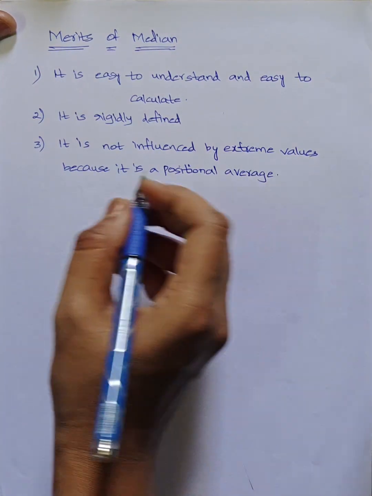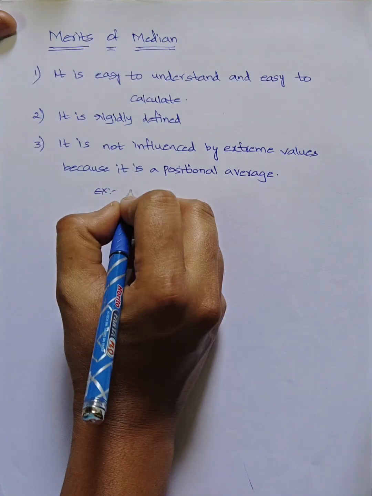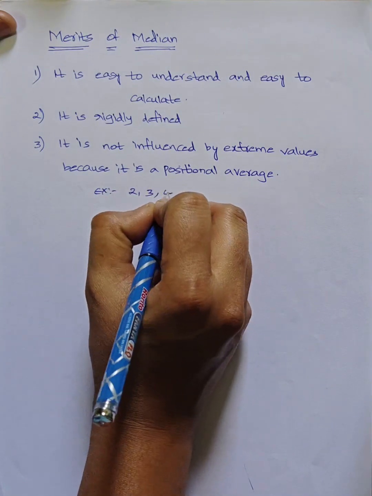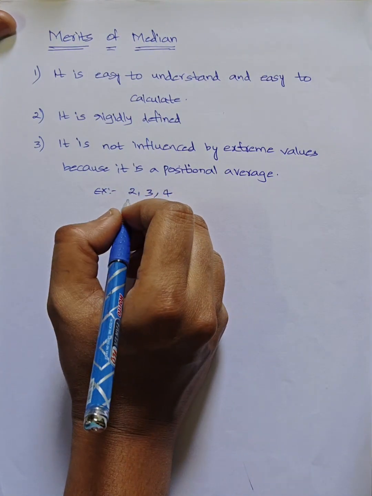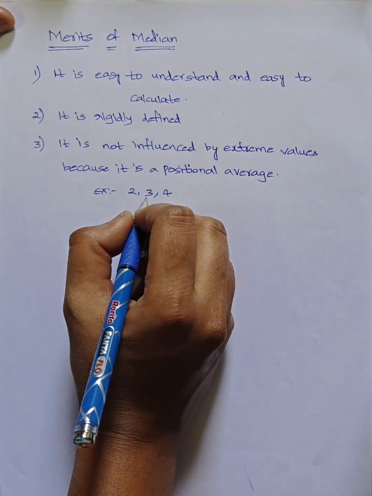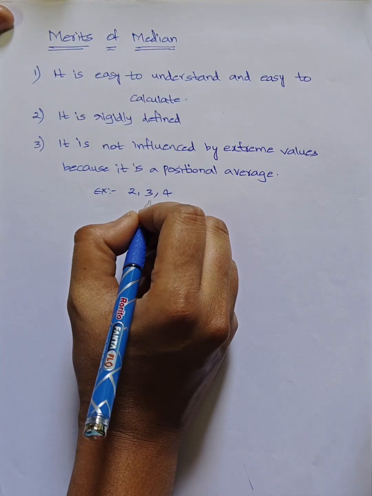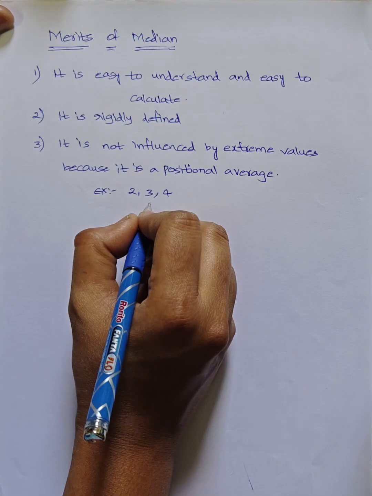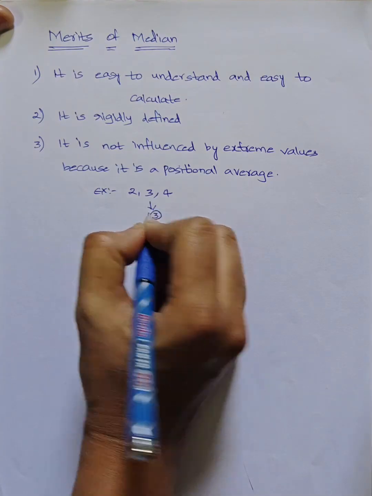Extreme values and entities, for example, I'll take one example. Suppose 2, 3, 4, these three observations are there. Now if I calculate median, what is the median value? 3. 3 is our median.